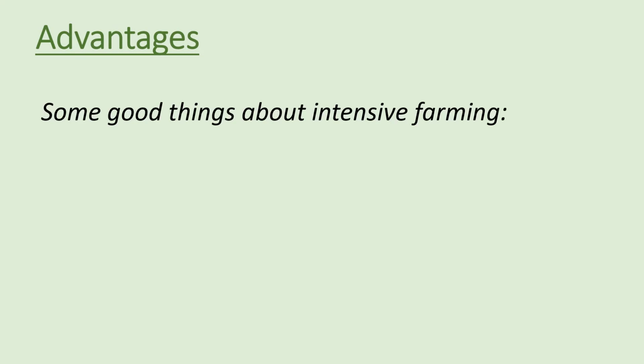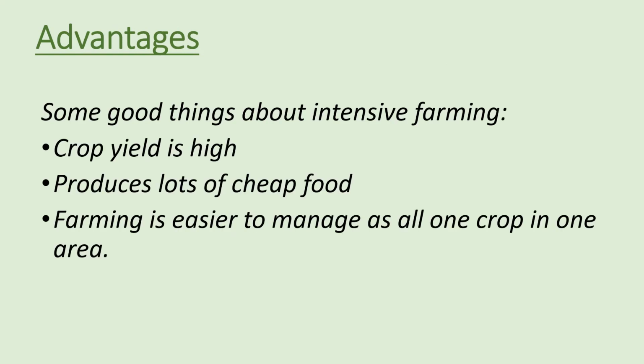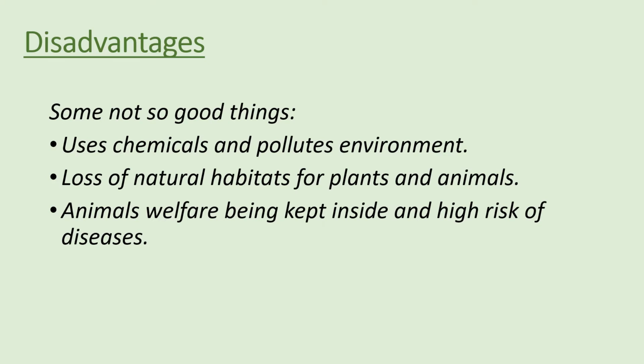The advantages of intensive farming are that it increases crop yield, so they produce lots of crops and lots of cheap food, and farming is easier to manage as it's all one crop in one area. The disadvantages of intensive farming are that the use of chemicals pollutes the environment, there is loss of natural habitats for plants and animals, and there's also a concern for animal welfare because they're all being kept inside and have a high risk of getting diseases.